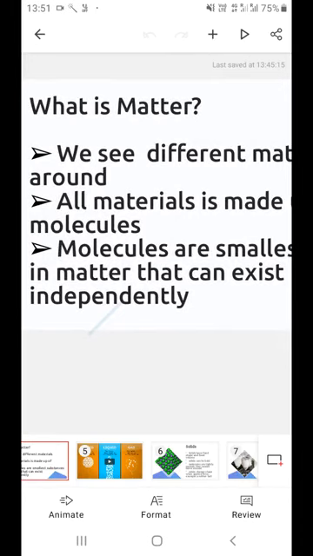So I hope we are clear till here. Until now we have started with the introduction of solid, liquid and gas. We have seen the different materials around us that we can see, feel and touch. All of these materials are made up of molecules. We have defined matter, and we have defined molecules.